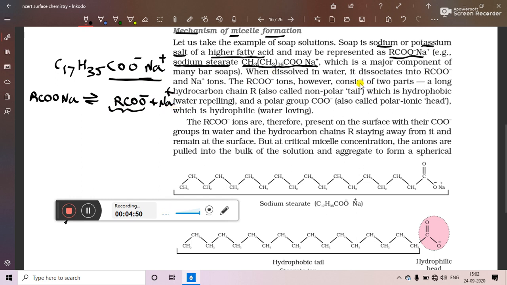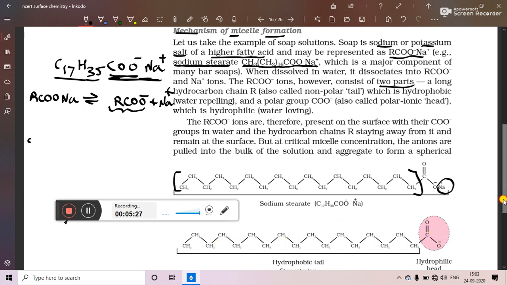So the carboxylate ion has two parts, a long hydrocarbon chain. Suppose over here we can see that R is C17H35. So from here to here it is C17H35. When we are writing CH3, CH2, CH2, CH2, CH2, then it becomes C17H35, and at the end we are having COO minus and Na plus. So here we will see that Na plus has no role in removal of dirt. So dirt is removed by the remaining part, that means C17H35COO minus.